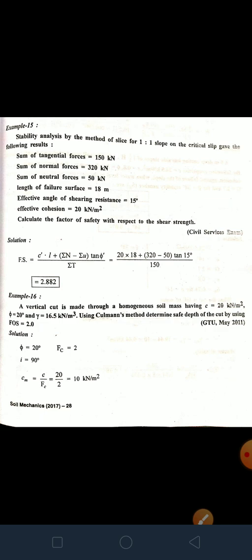Now stability analysis of finite slope. If the slope is of limited extent, it is called finite slope. A finite slope is bounded by a base and a top surface. The unlined faces of earthen dam, canal embankment, excavation, etc. are all finite slopes.